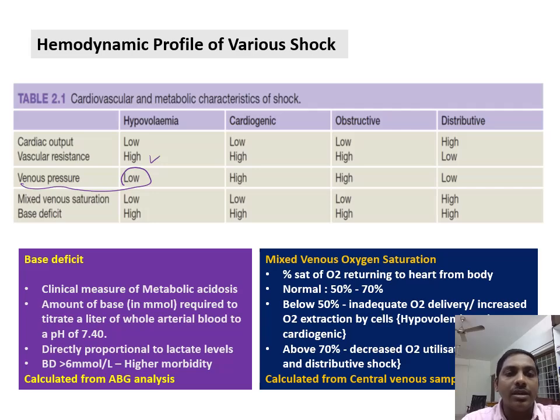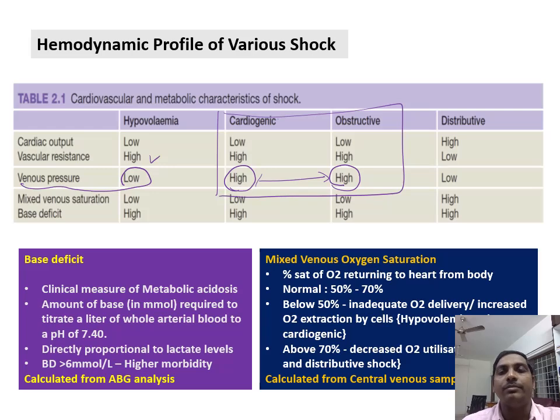The similar thing happens for cardiogenic shock, but the only thing is the preload will be higher. So venous pressure will be higher as the heart is not able to pump it out properly. In obstructive shock, where something is obstructing the heart from pumping, that also causes increased venous pressure. These two will have a similar hemodynamic profile.